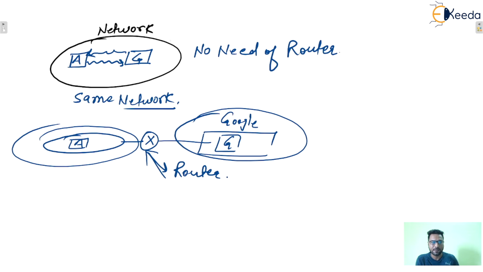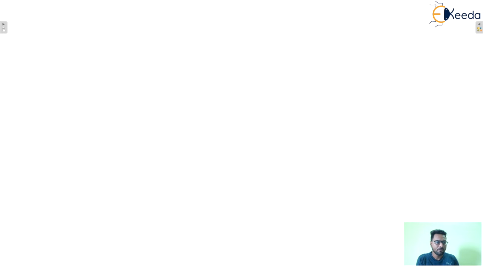Let us take one example. In the TCP/IP model, only five layers are there: application layer, then transport layer, then network layer, then data link layer, and finally the physical layer.